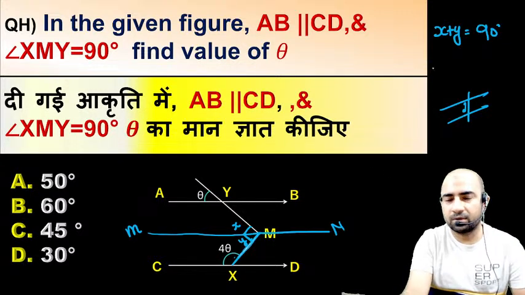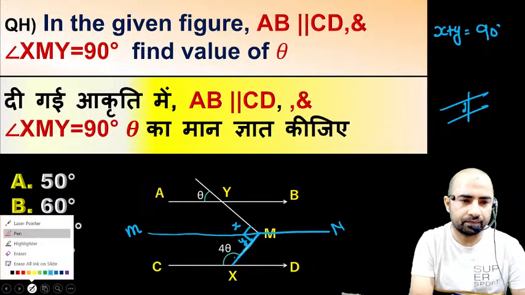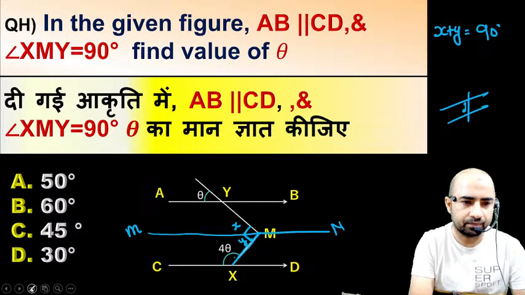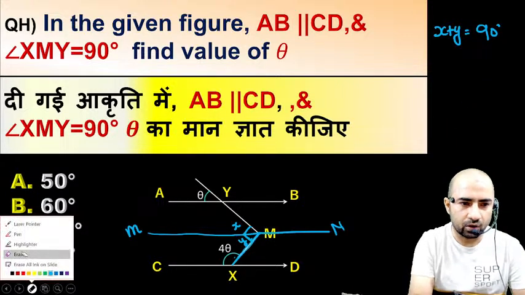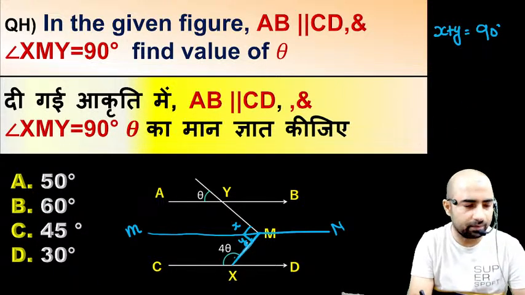So x plus y is equal to 90 degree. X plus y we have already found out is 90 degree, and from here you can take 4 theta plus y.